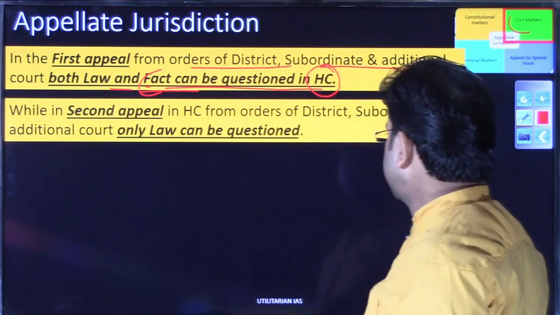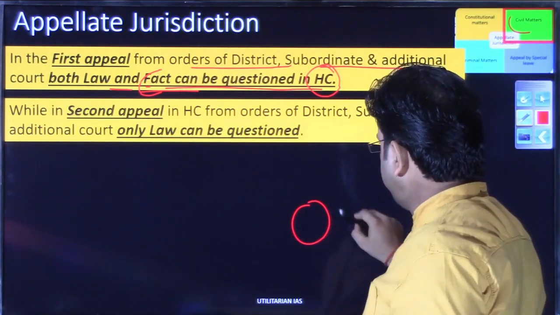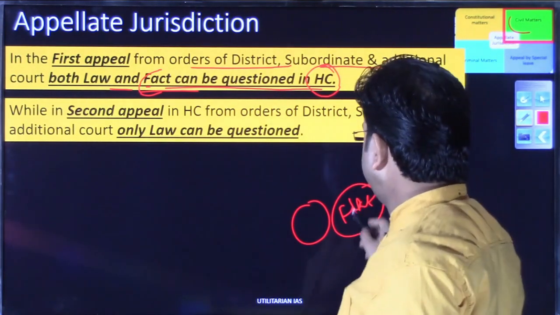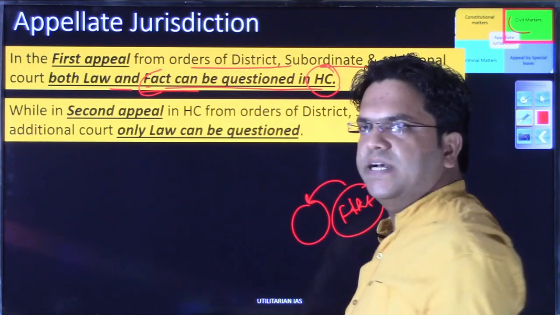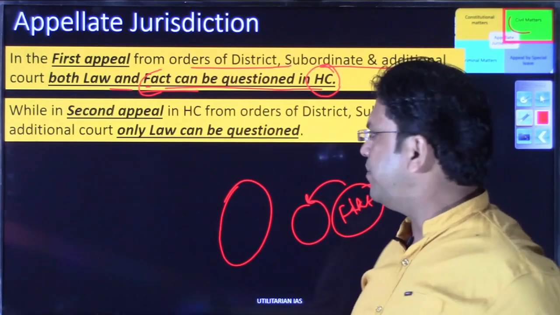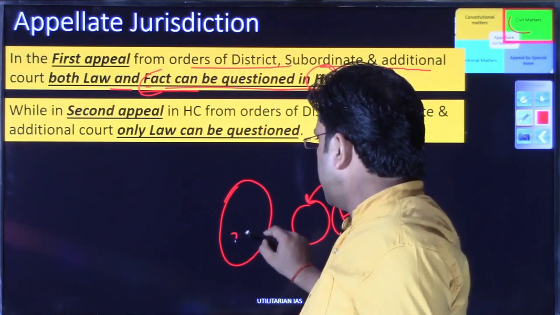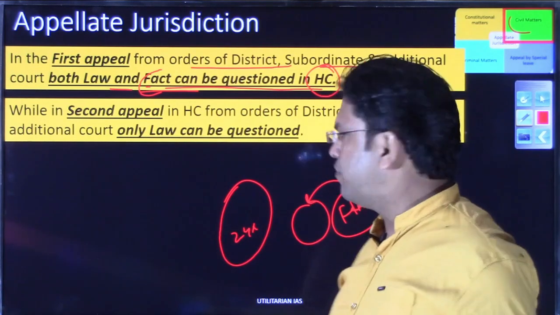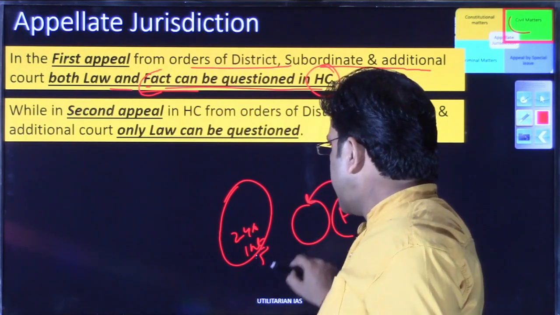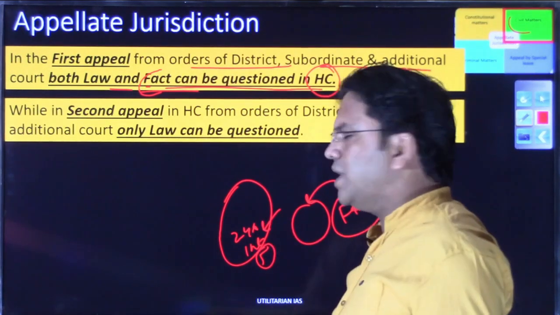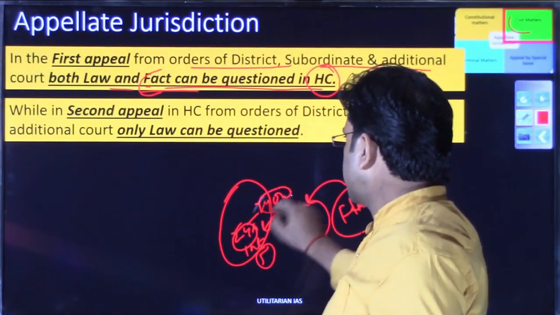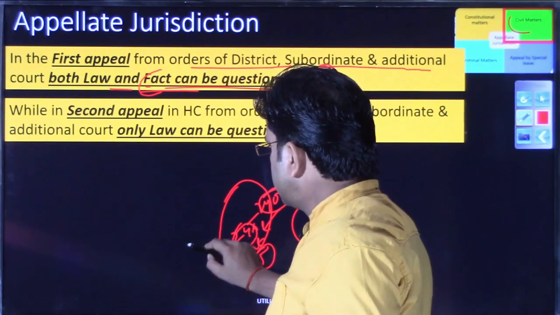So let us try to understand, and to understand what is this fact and law, you will have to understand the judicial process. So suppose you had a flat, right? You are in Delhi right now, you are a working man, a working woman, right? And you invested some amount, you wanted to buy a flat, you went to a builder, you deposited some money, you had the agreement, and the builder finally said, okay, in the next 24 months I'll give you possession, but initially you pay me 5 lakhs, and every month you keep paying me, suppose, 24,000 for the next 24 months, and the deal was, suppose, 64 lakhs.